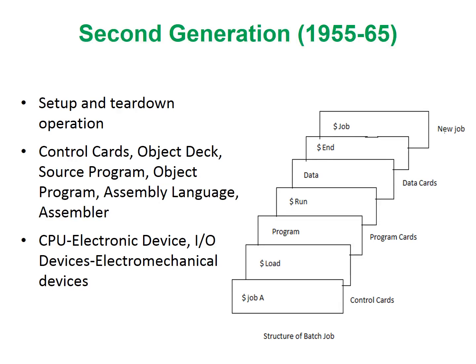The programs were written in assembly language in this generation. To compile the same, assemblers were used. In this generation, the CPU was an electronic device and input-output devices remained electromechanical devices.